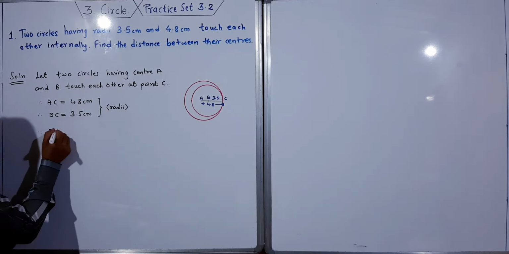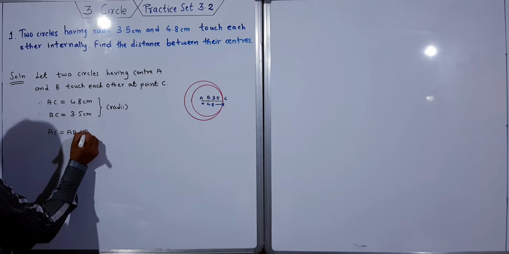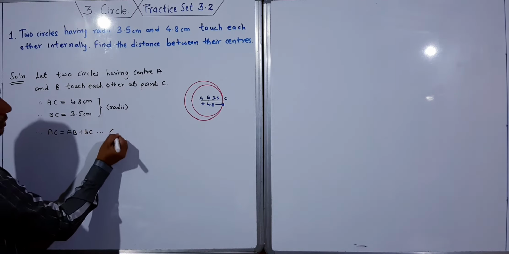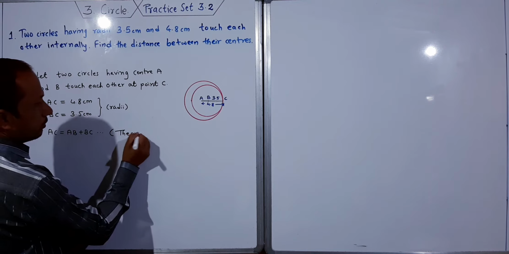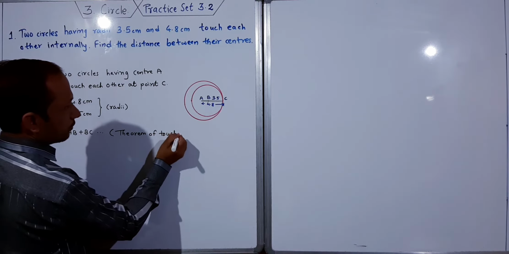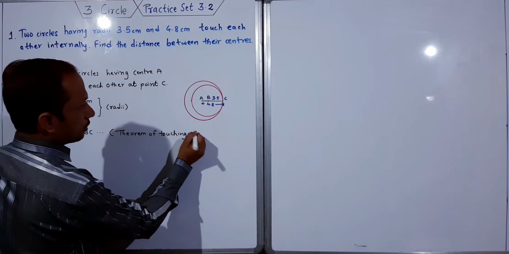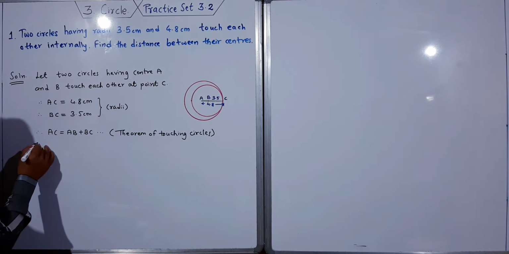Therefore AC is equal to AB plus BC. This is the theorem of touching circles. You have to use the theorem of touching circles.